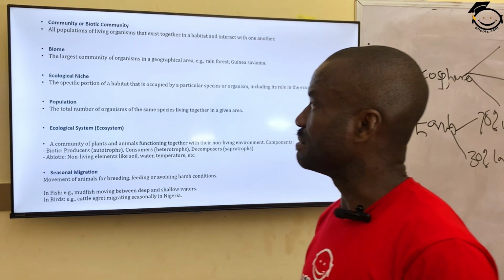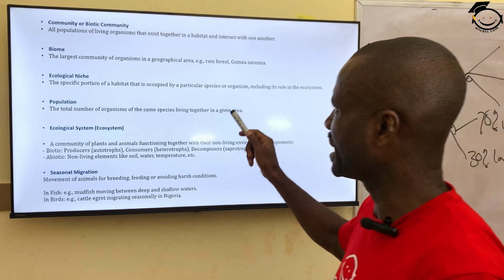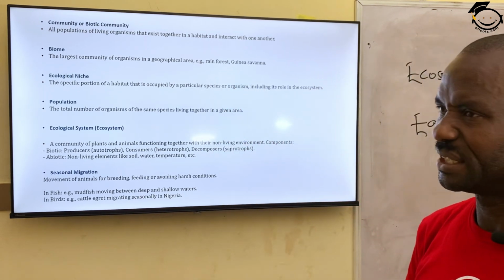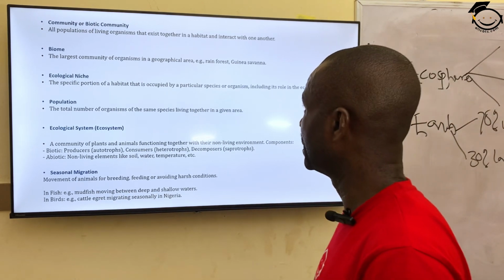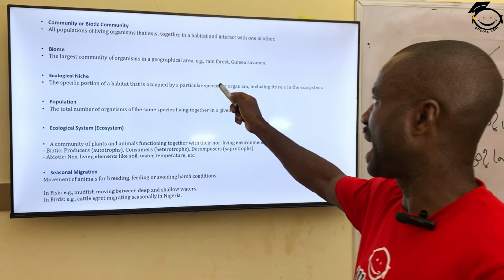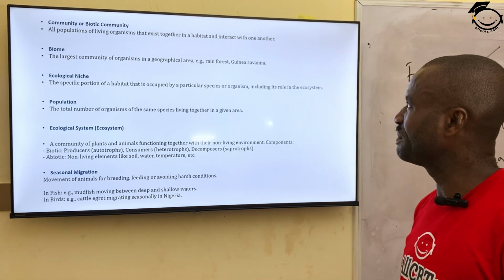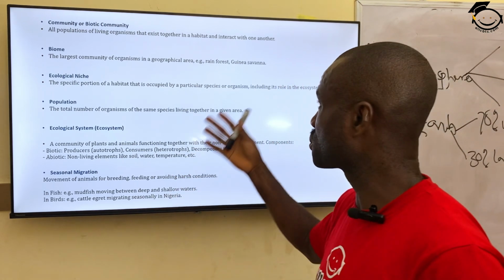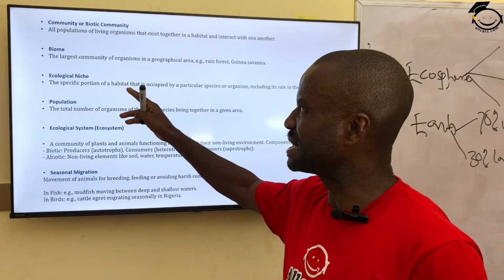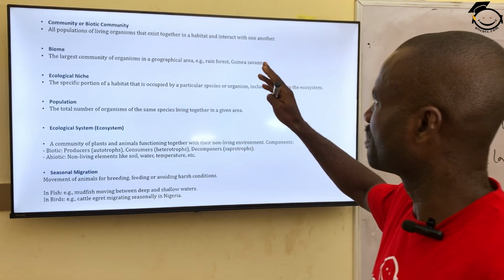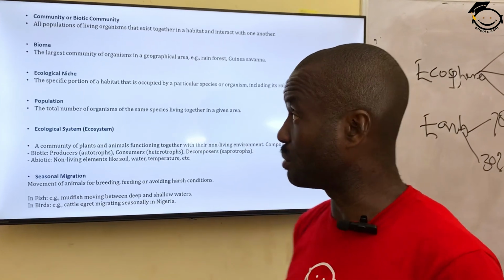Then the next one is biome. Biome is the largest community of organisms in a geographical area. When we have the largest community of organisms, we call it a biome. Examples are rainforest, Guinea savanna, mangrove swamp, Sahel savanna, and so on and so forth. So these are basically the geographical areas where living organisms share in the community.